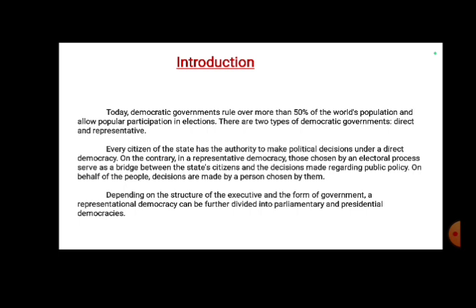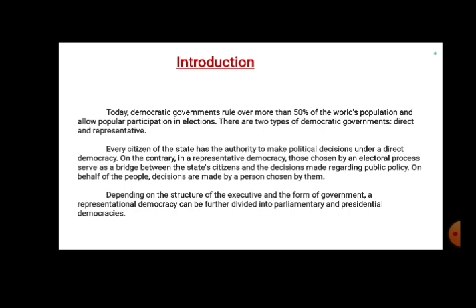There are two types of democratic government. First is direct and second is representative. Every citizen of the state has the authority to make political decisions under a direct democracy. On the other hand, in representative democracy, those chosen by the electoral process serve as a bridge between the state's citizens and the decisions made regarding public policy. On behalf of the people, decisions are made by the person chosen by them.